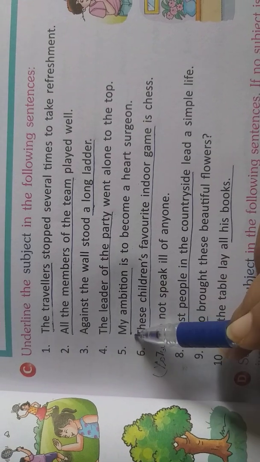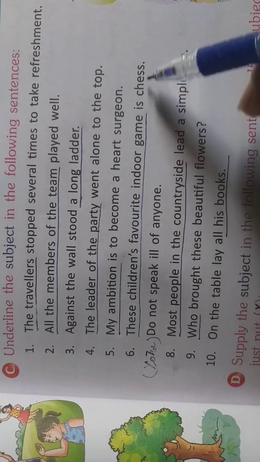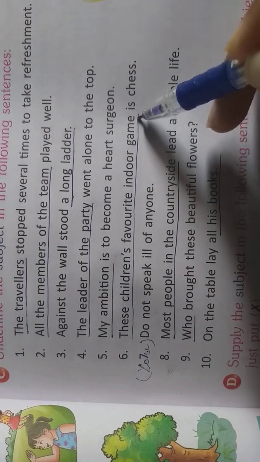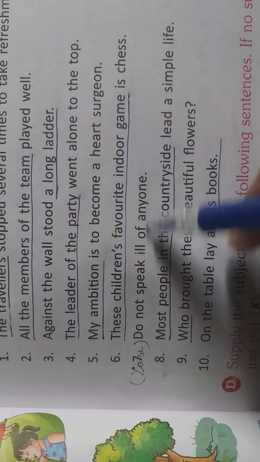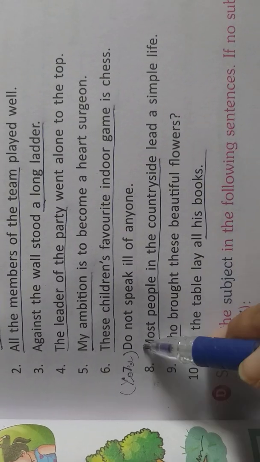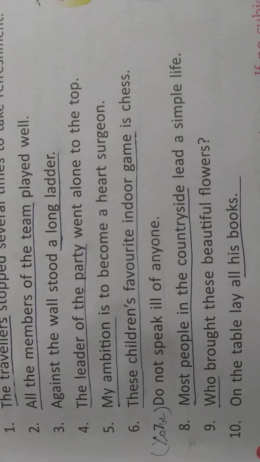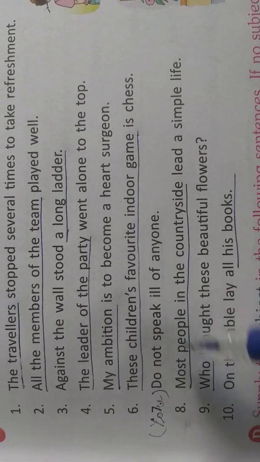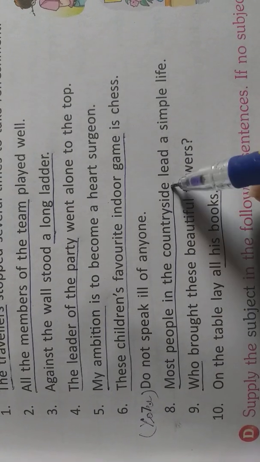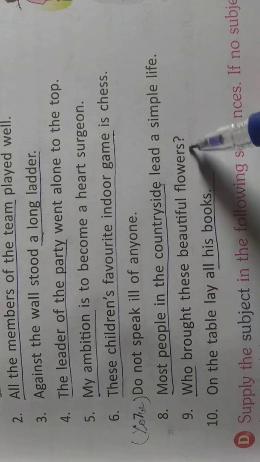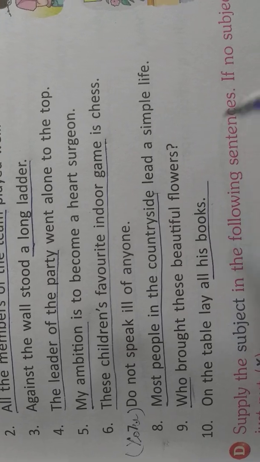My ambition is to become a heart surgeon. My ambition is the subject. These children's favorite indoor game is chess. These children's favorite indoor game, subject. Now you see, do not speak ill of anyone. Here there is no subject, right? Because if we say do not speak ill of anyone, we are saying you, so there is no subject. Most people in the countryside lead a simple life. Most people in the countryside, subject. Who brought these beautiful flowers? Who, subject. On the table lay all his books. All his books is the subject.